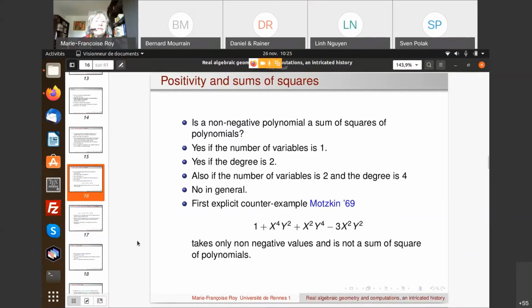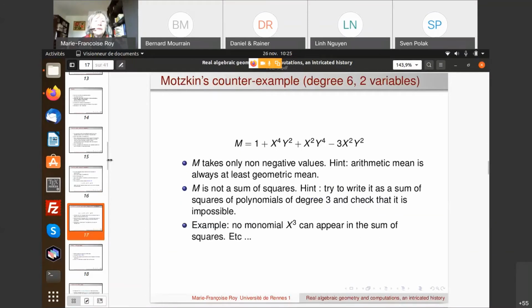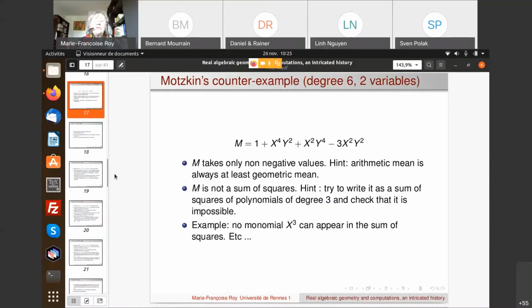So how can we see that it's not a sum of squares? Well, first we need to see that it is non-negative. Everywhere non-negative. Why is it everywhere non-negative? Because if we divide by 3 here, you see that this is just the arithmetic mean of these 3 quantities. But what is the geometric mean?